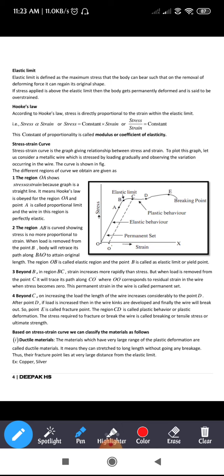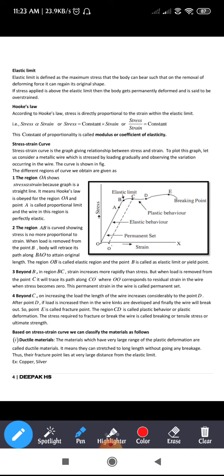Hooke's law is obeyed for the region OA, and point A is called the proportional limit, and the wire in this region is perfectly elastic. Assume that you have taken a metal wire, one end of the metal wire is fixed and the other end is attached to a load. So you have applied the load to that. Next, you are going to remove that load.